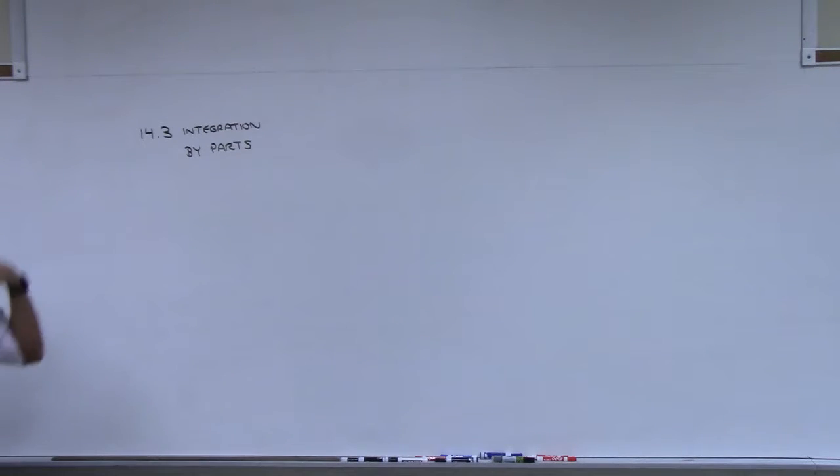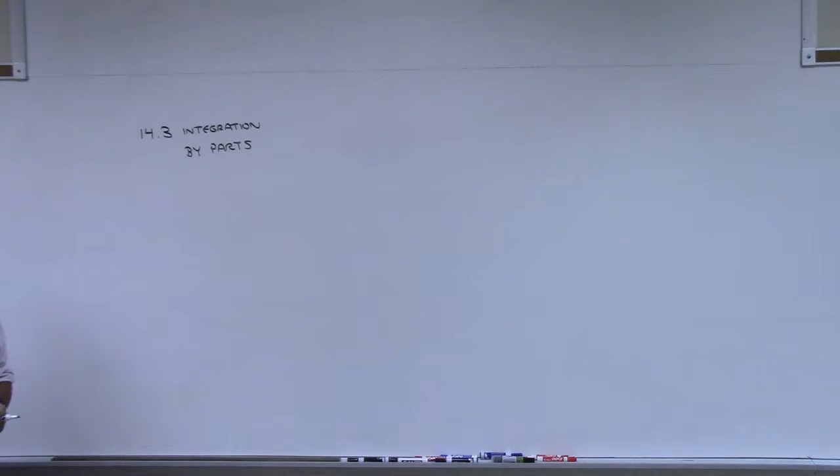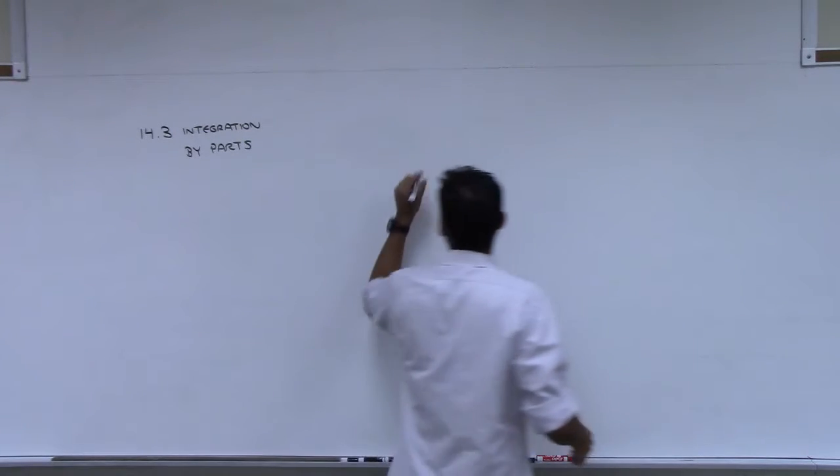You had to try some things, and sometimes it wouldn't work, right? So integration by parts is even more challenging, even more difficult. So let's look at a problem first that we can't do, all right? And then I will give you a formula. The integration by parts is a formula that you'll use. It's a little tricky how you use it.